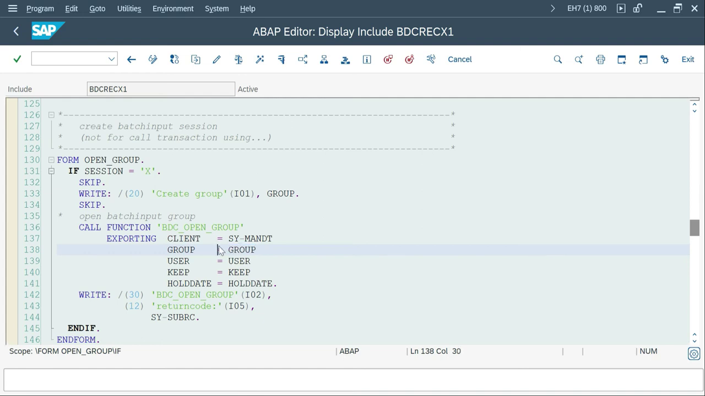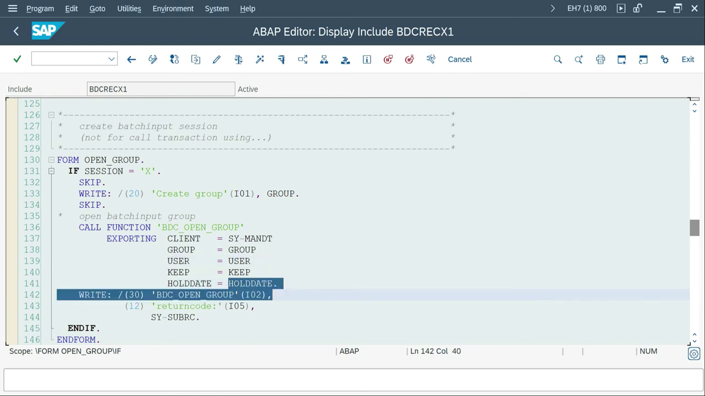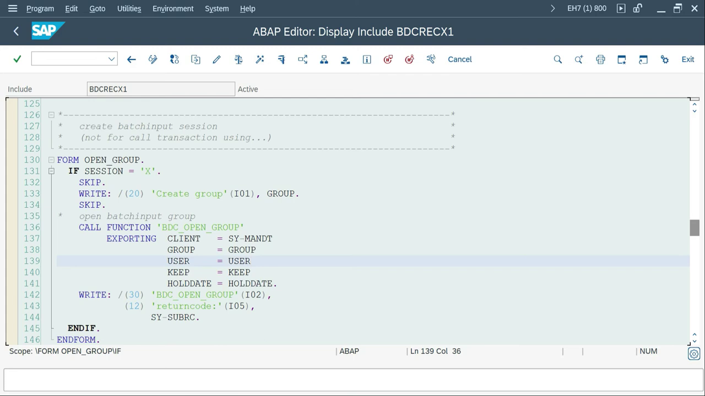Session name or group name. So hold date is nothing but I'm creating a session today, and I feel this needs to be run maybe after 2 days only. In that case, you can give a hold date. Then what happens is, even if the user tries to execute, it shows very clearly this session is locked, and you have to wait until you pass the particular date. So that is the reason we have to use hold date. So this is about BDC open group.